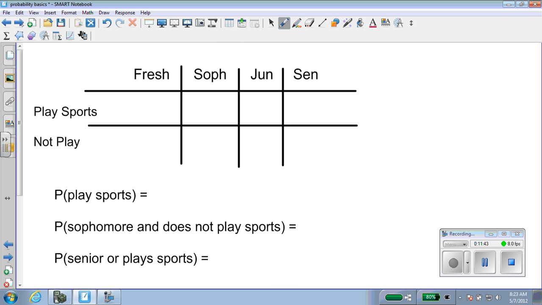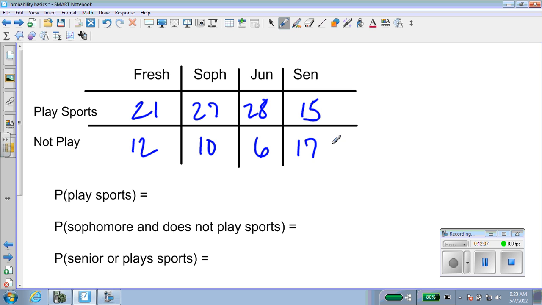Okay. Let's take a look at a problem where someone has gathered data. So we have, according to this, 21 freshmen playing sports and 12 not playing sports, 27 sophomores playing sports and 10 not. I'm making this data up. 28 and 6, 15 and 17 for seniors. Whenever you do table probabilities, make sure that you have some totals.